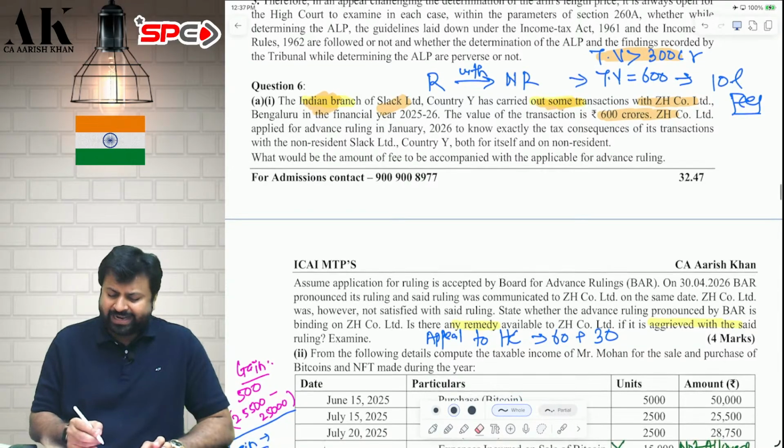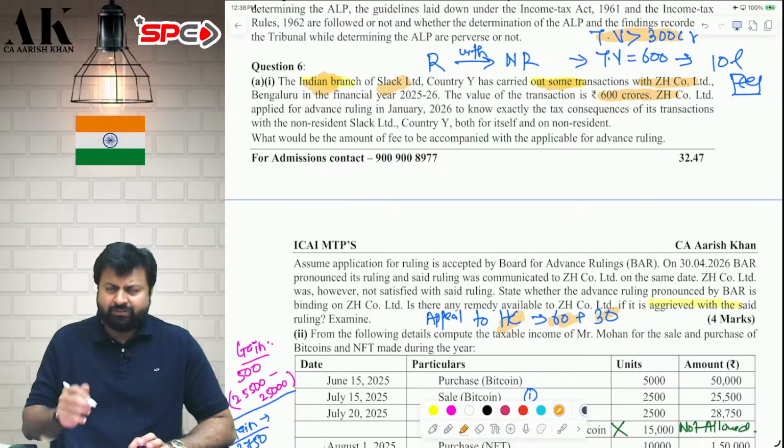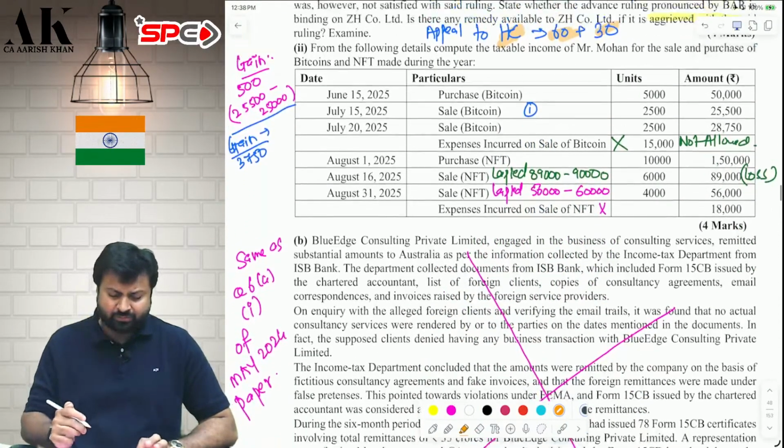This is the first question. Second, same question repeated. If you are not happy with the order of the BFAR, what is the remedy? Go to the High Court within 60 days. 30 days extension will be given to you. Very simple question. Again and again they are asking the same question.